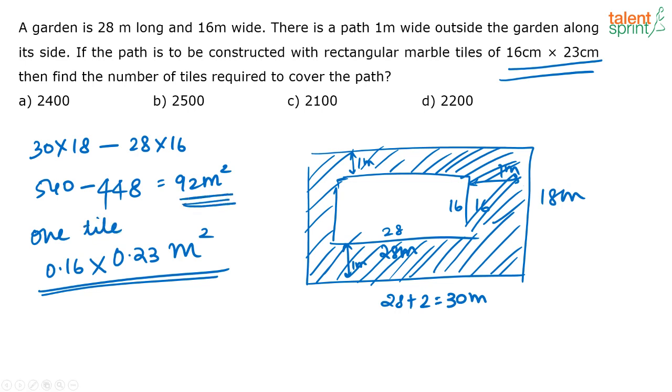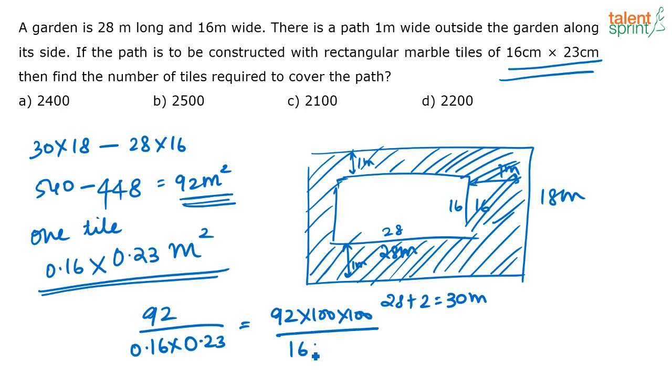So how many tiles are required? It is nothing but 92 divided by 0.16 into 0.23. If you remove the decimal part, you multiply by 100, and you will have 16 into 23. Now how do you solve this? 4 will go here, 4 into 25, again 25.